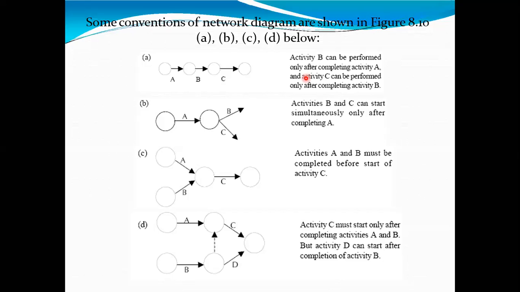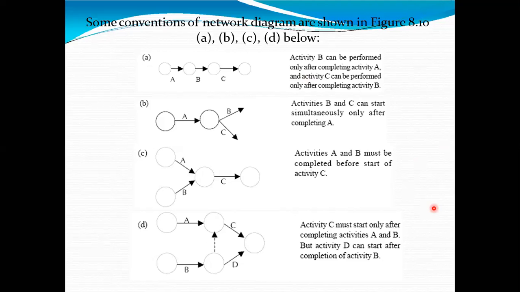Activity C should be performed after completing B, which means obviously after completing activity A. So this is a simple sequence. There is no great difficulty in this. I hope you are understanding this particular part.